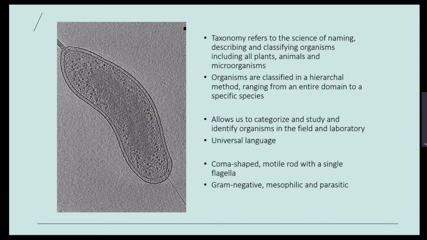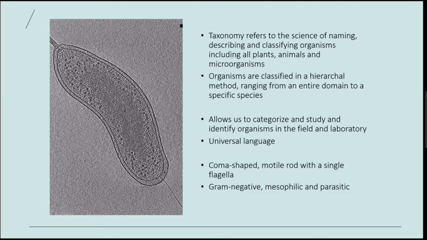Taxonomy. Taxonomy involves naming, identifying, and recognizing organisms based on shared characteristics. Taxonomy is so important as it allows us to categorize and study organisms in the field or in the lab. It also lets us communicate about our research, as the organism can be universally recognized under the same name. Vibrio, for example, can be identified by its shape. It is a comma-shaped motile rod with a single flagella. It is gram-negative, highly motile, mesophilic, and parasitic.